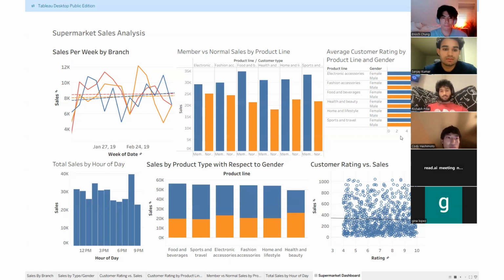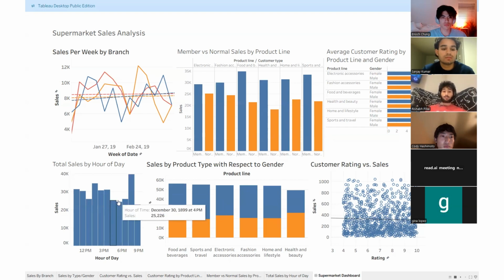This chart analyzes this because we want to know what time of day customers are shopping. It's important to know customer behavior in regards to the time when they shop, and knowing when they show up is really as important as knowing what they buy. This also helps management make smarter decisions about things such as how much staff to schedule at a certain time when it's busier versus a less busy time, and when to restock the shelves as well.